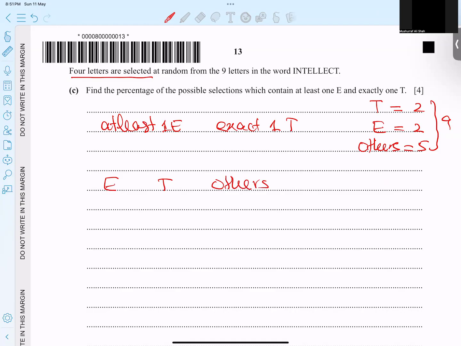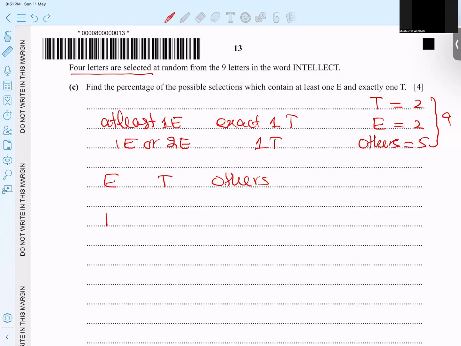And he said at least one E. What is the possibility we have? Because a maximum of 2 E's are there, I have one E or maybe 2 E's. But every time I need one T. So let's discuss the planning. If I take one E, and I must take one T, then to make it 4, I need two more from others. This is planning number 1. If I take 2 E's, so I got 2, and 1 T is confirmed. To make it 4, I need one more thing. I think the point is very clear.